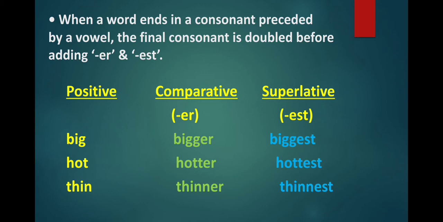Now, see the next one, hot. It ends with a consonant T and there is a vowel before it. So, in this case also, we are going to double the final consonant, that is T. So, now we have two T's and then we will add ER and EST after that to form comparative and superlative degree. So, it will become hot, hotter, hottest. Similarly, thin ends with a consonant N preceded by a vowel I. So, we will double the final consonant, that is N, and after that we will add ER and EST. So, thin, thinner, thinnest.